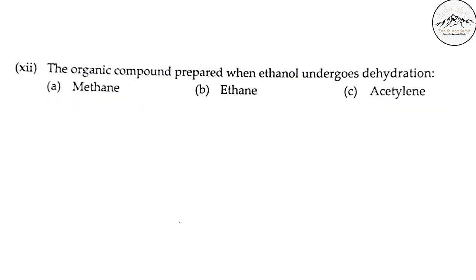C. Next, the organic compound prepared when ethanol undergoes dehydration. Ethanol is undergoing dehydration. Remember I had explained this very well. Alcohol, when you remove the water molecule, will form a double bond in between.